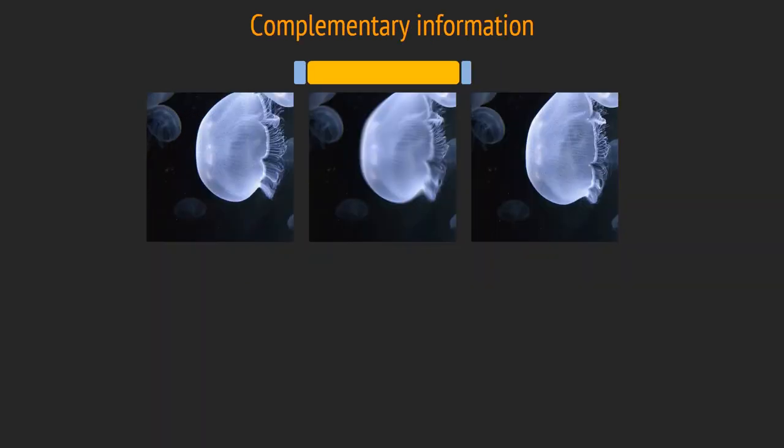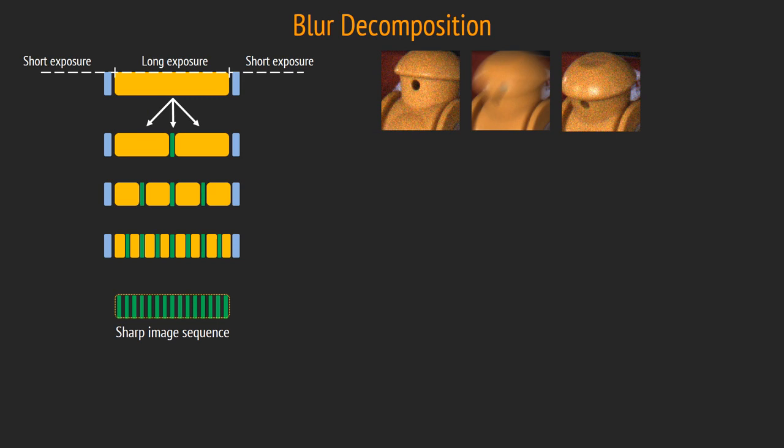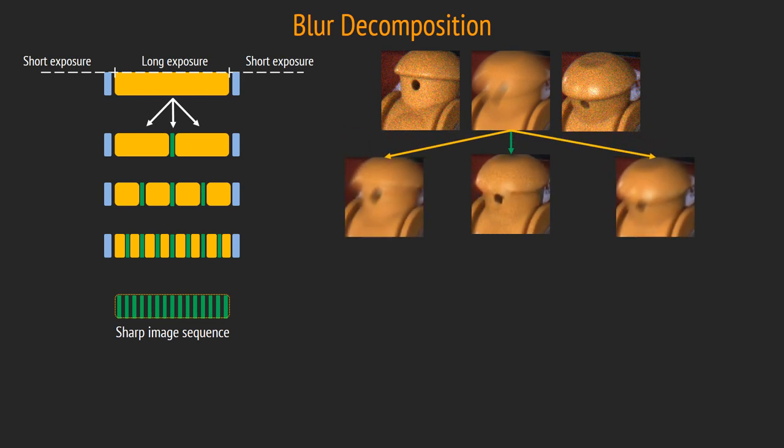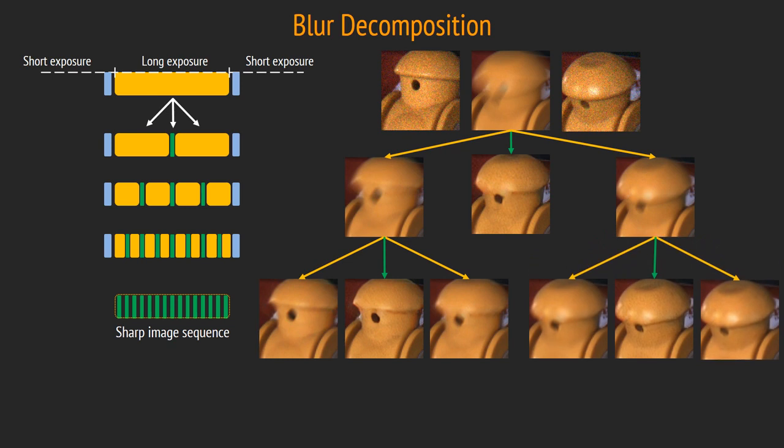While these two additional images might be noisy, they are practically free of motion blur. Hence, we exploit the complementary information from both short and long exposures to recover the underlying sharp image sequence. We computationally recover the photo sequence through a recursive blur decomposition technique, wherein the sharp image sequence is recovered through multiple splitting of exposure intervals. We learn this decomposition by training a deep neural net using images synthesized from high frame rate video datasets.